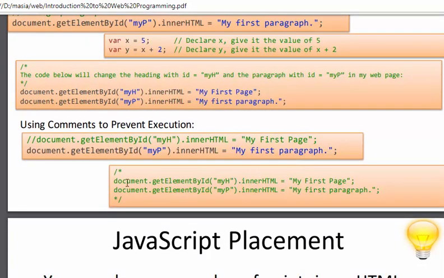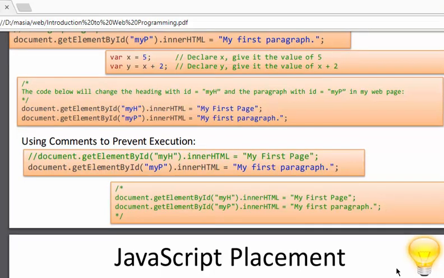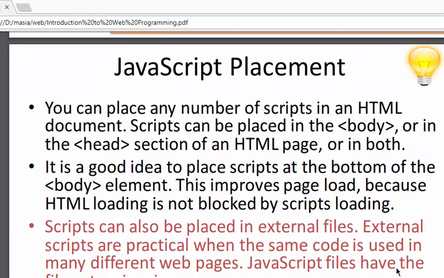Here are a few other things, like multi-line comments, and using comments to prevent execution. When you put a comment, it will not execute. You put the comment here for your own notes, and it will never execute. So what other things are here?